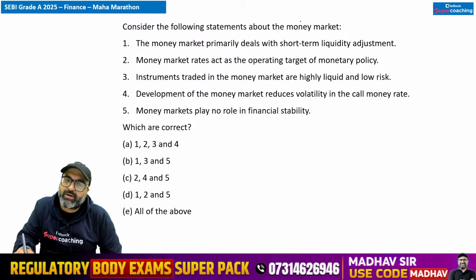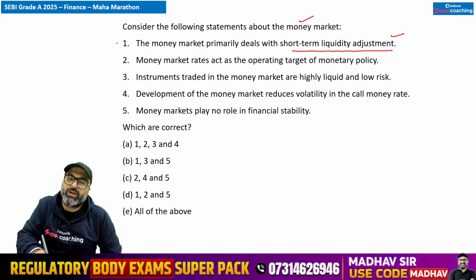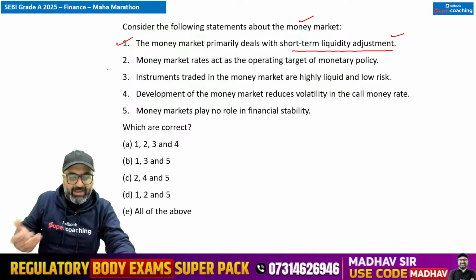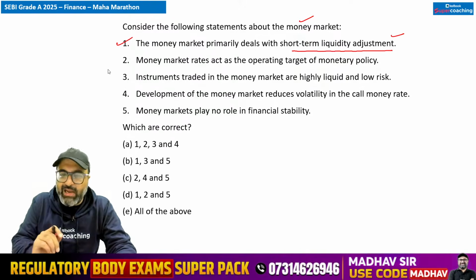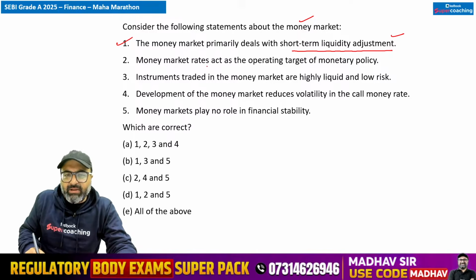Consider the following statements about the money market. Money market primarily deals with short-term liquidity adjustments. True. Money market का काम ही क्या है sir? It is a market where short-term financial instruments are traded, which are valid for up to 1 year. This is absolutely correct. Money market rates act as operating target of monetary policy.